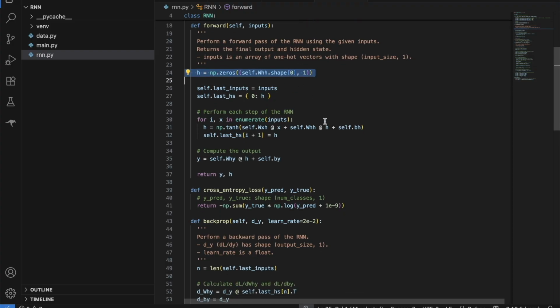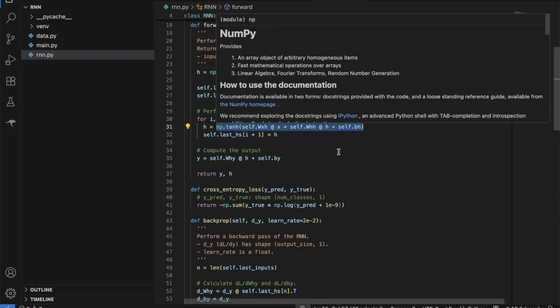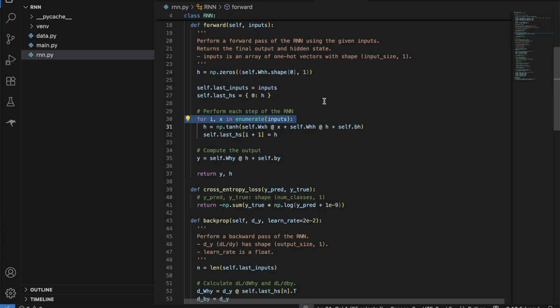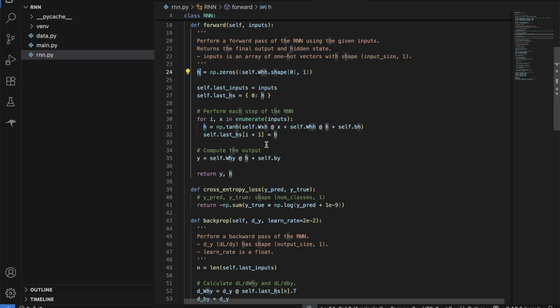For the first layer, it will just work like that, and after that, once we have the output of the first hidden layer, we are just updating it to the output of the last hidden layer. So we loop through all the inputs that we pass in our RNN, and we just calculate the hidden layer output for each input and keep on updating our hidden output. Since the RNN layer is depending on the last hidden layer output only, right? So we just need to update the same variable, and inputs we are getting in the loops, right?